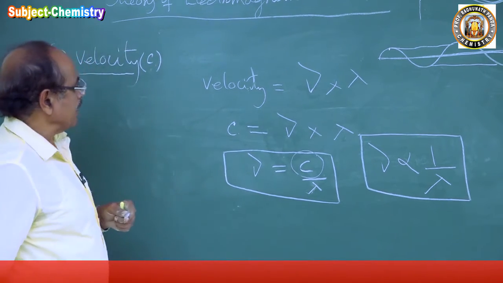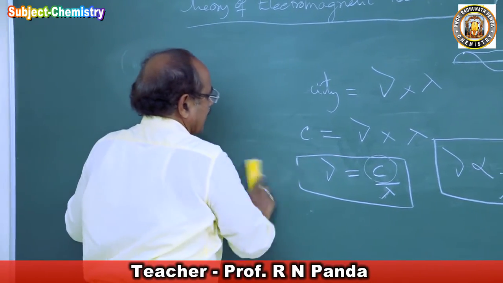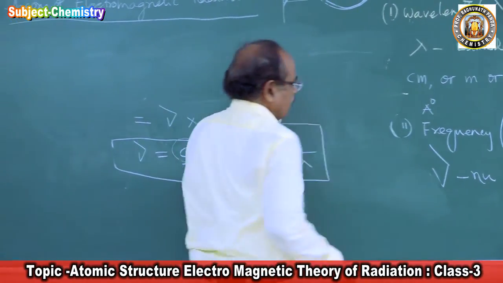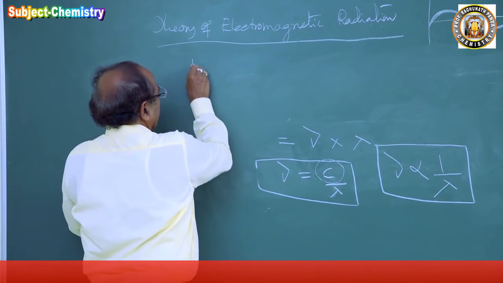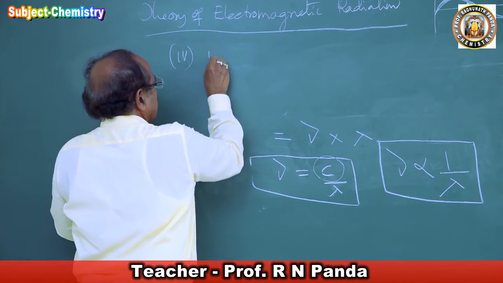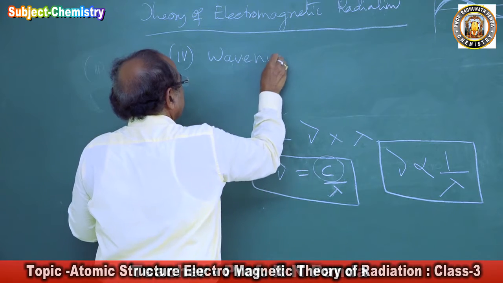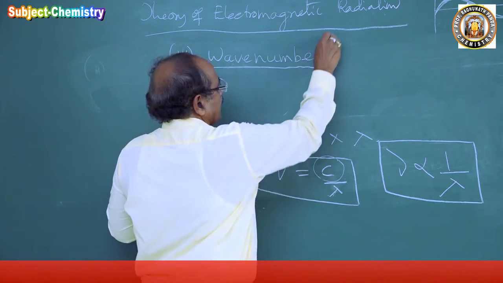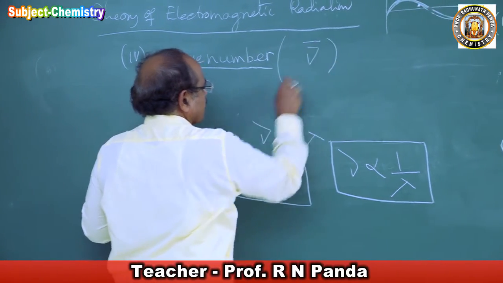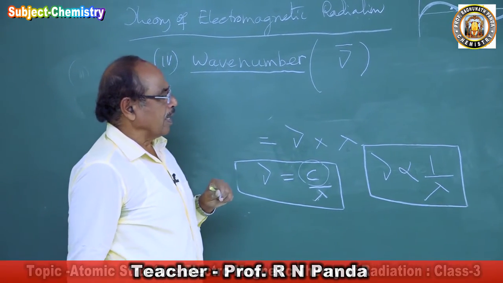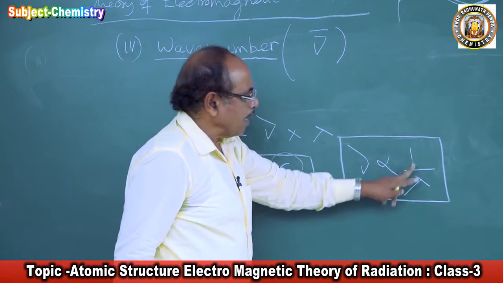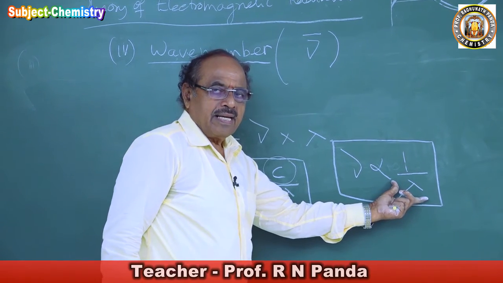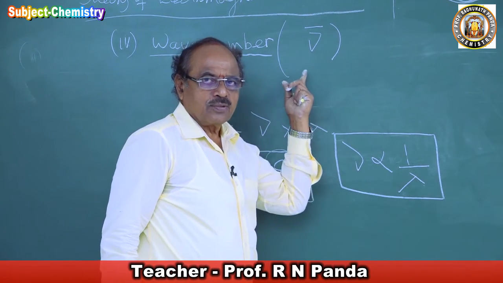Then comes the fourth characteristic, which is again a useful one, which we will be using in our Bohr model of atom. That is called the wave number. The symbol used for wave number is nu bar. It is 1 by lambda. They wanted to express this 1 by lambda by a symbol, hence we use the wave number.